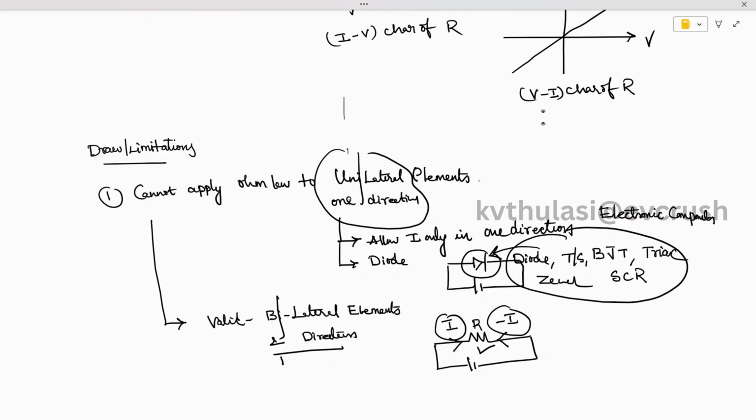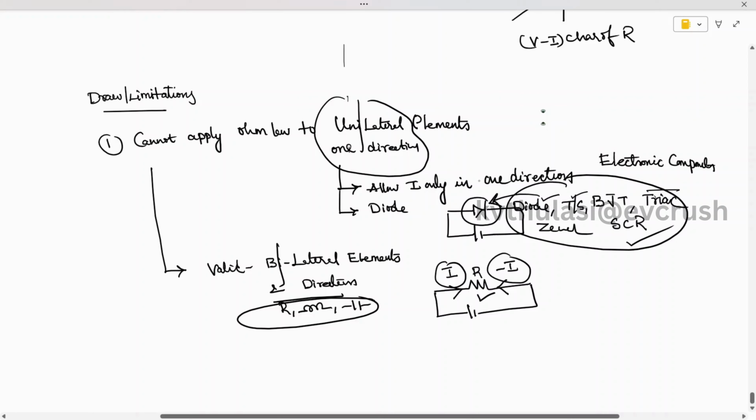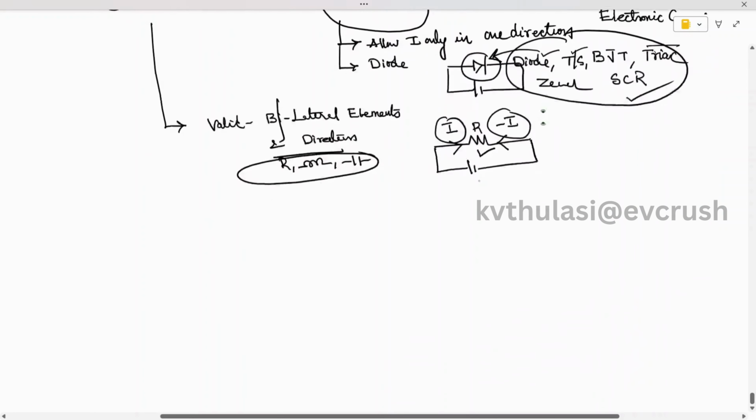Those are resistor, inductor and capacitor. Wherever you have a resistor, inductor, or capacitor, we can 100% apply Ohm's law. This is the first thing you have to remember. And we cannot apply Ohm's law for a diode, transistor, the whole family of bipolar junction transistors, triac and silicon controlled rectifiers. This is the first thing you have to keep in mind.